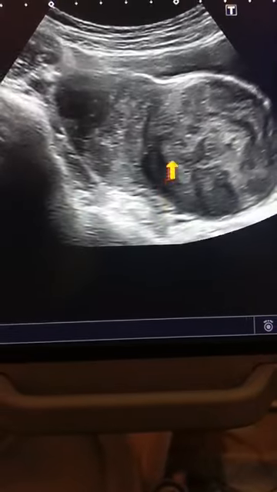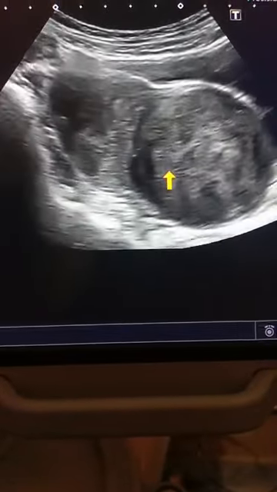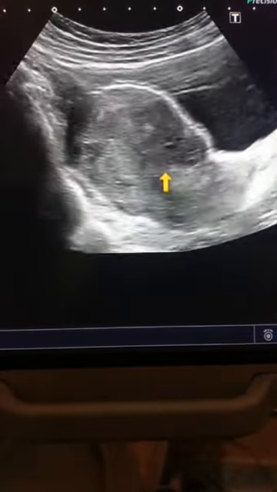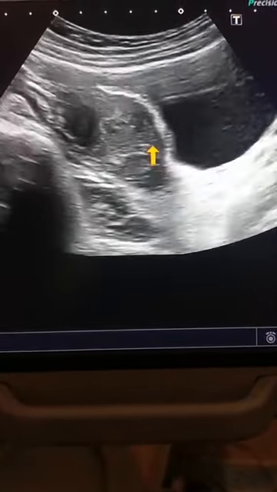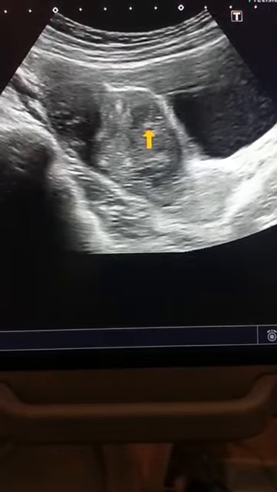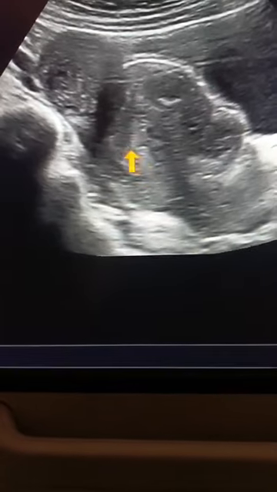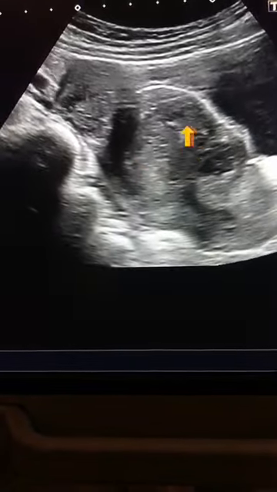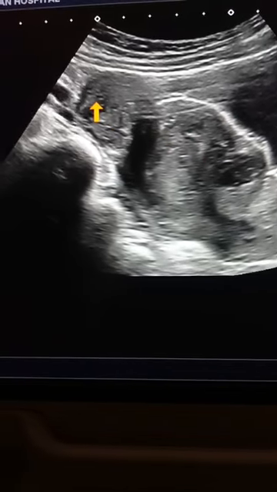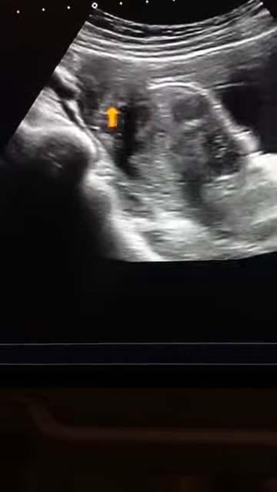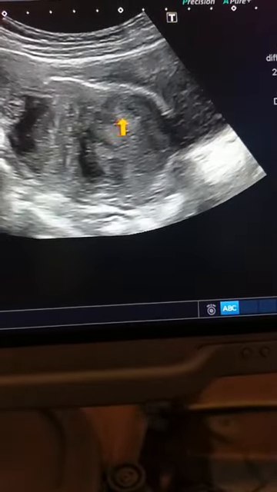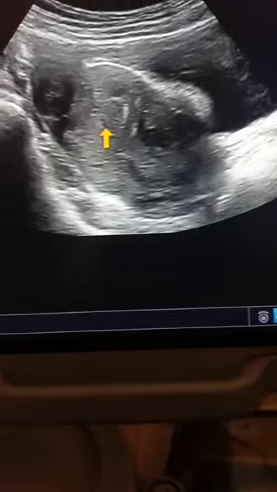This is a huge mass in the myometrium and there are small multiple masses as well, and this one is endometrium. So this is endometrium, these are small masses, this is also a mass in the fundus area and this is a large mass. So it pressed the endometrial cavity.